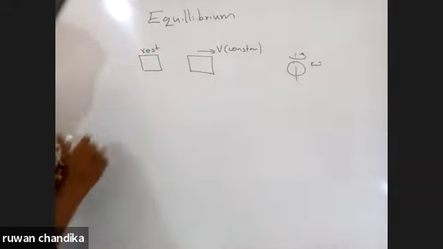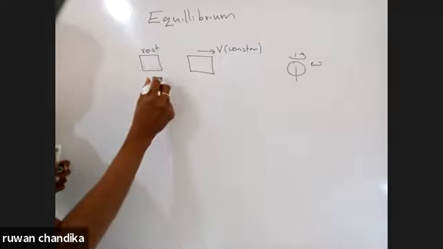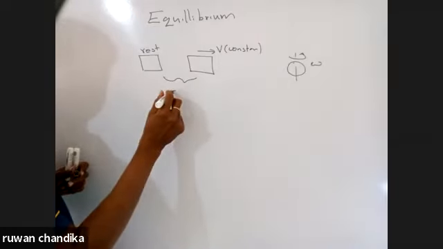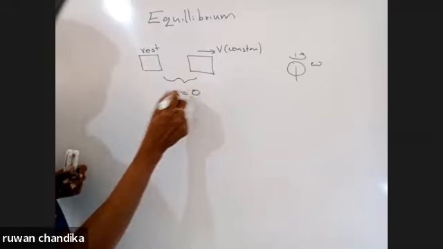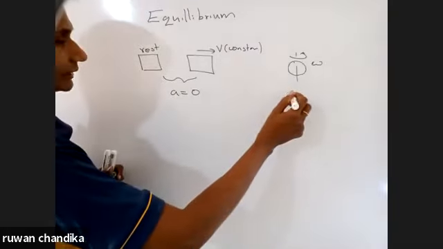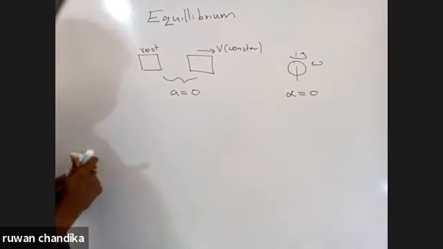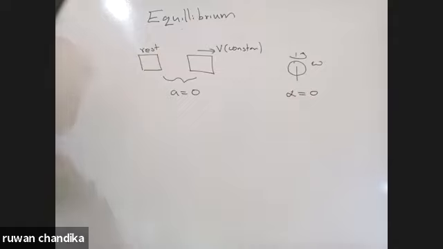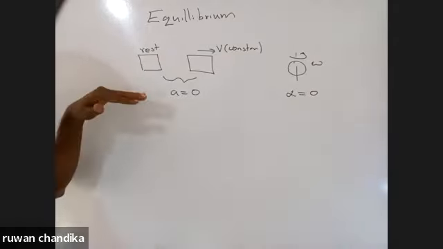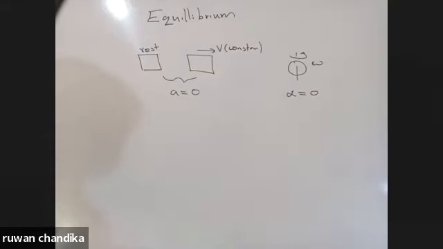It means when something is in equilibrium, there is no linear acceleration. That linear acceleration is zero. And there is no angular acceleration. That angular acceleration is also zero. So if a body is in equilibrium, there is no linear acceleration and no angular acceleration.